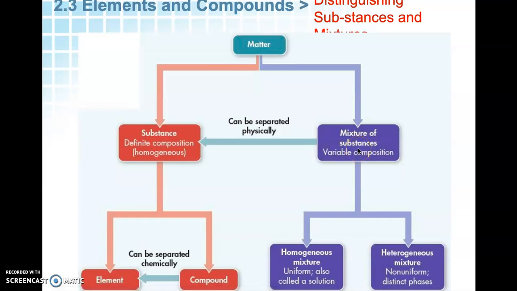But mixtures can be two types, homogeneous or heterogeneous. Heterogeneous, you can see the separate parts. Homogeneous, you can't, also known as a solution. And this is a nice little chart that breaks matter up into its, I want to say four components: elements, compounds, homogeneous mixtures, and heterogeneous mixtures.